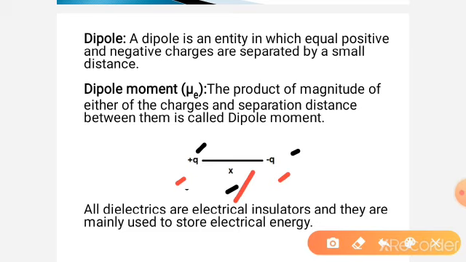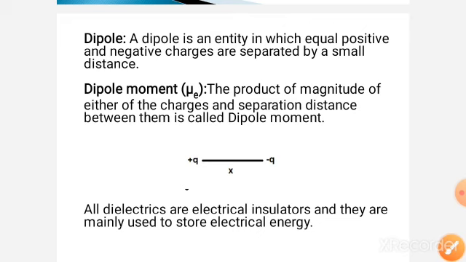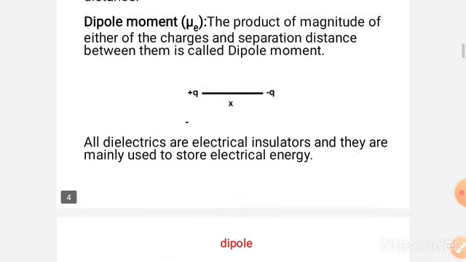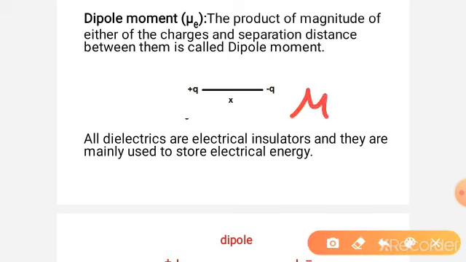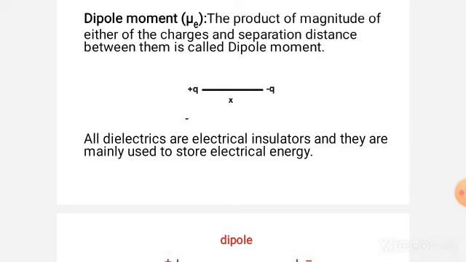What is meant by dipole moment? Dipole moment is the product of the magnitude of either of the two charges and the separation between the two charges. That is, dipole moment mu is equal to q, either positive or negative charge, into x, the separation between the two charges. This is known as dipole moment. What are the units of dipole moment? Coulomb meter. All dielectrics are electrical insulators, and they are mainly used to store electrical energy.